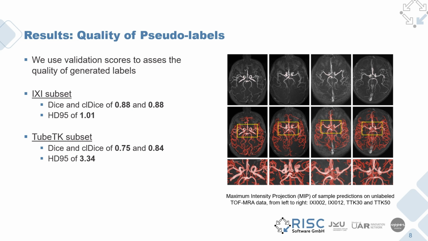In order to assess the quality of the generated pseudo-labels, that is the first step in our 3-step approach, we look at the validation scores. For the ICSI data, the model scored a mean of 0.88 for both the Dice as well as the centerline Dice scores, as well as a Hausdorff distance at the 95th percentile of 1.01 millimeters. On the other hand, for the TubeTK subset, the model scored a mean of 0.75 and 0.84, also for Dice as well as the centerline Dice respectively, while for the Hausdorff 95th percentile it scored around 3.34 millimeters.